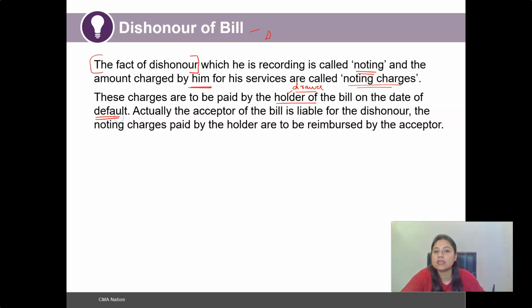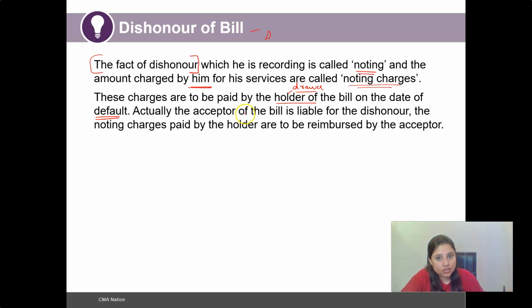As and when the acceptor refuses to honor his commitment on the due date, the date of default, it needs to be notified on the bill of exchange that the bill has been dishonored, and the notary public would press those noting charges on the date of default.